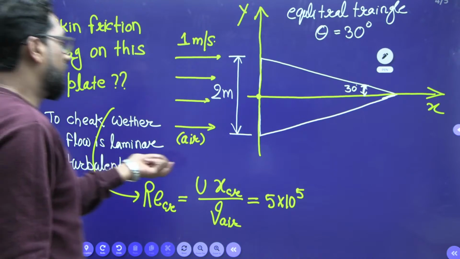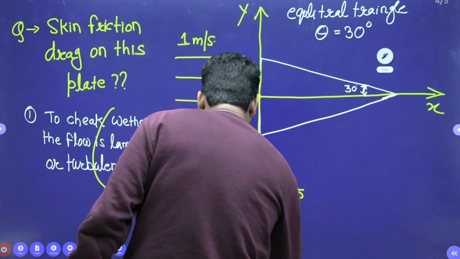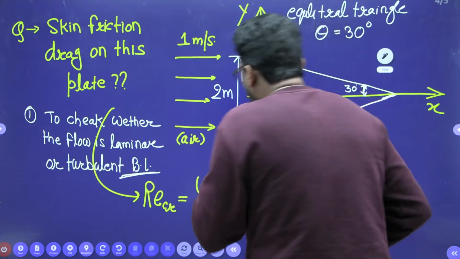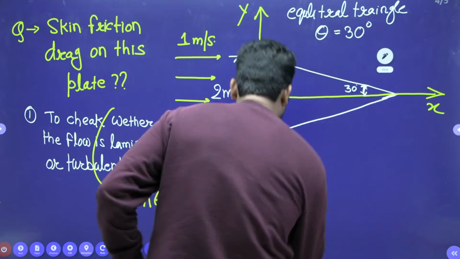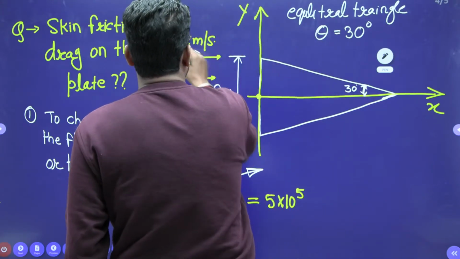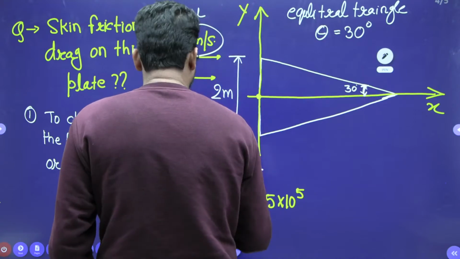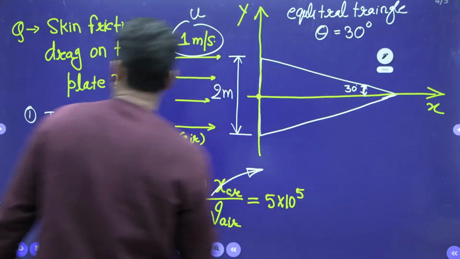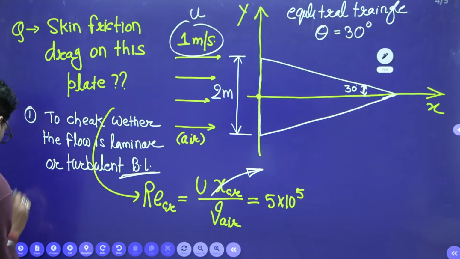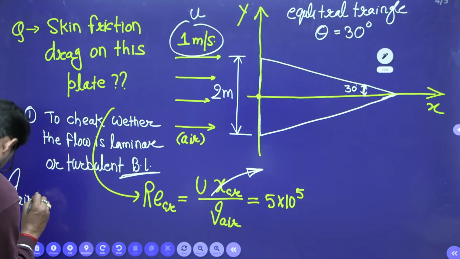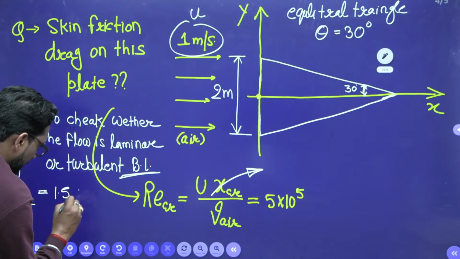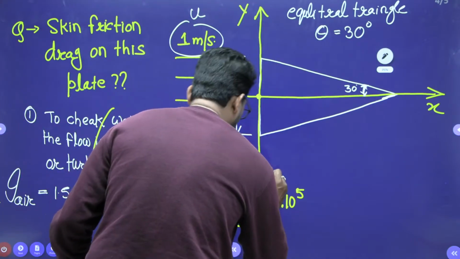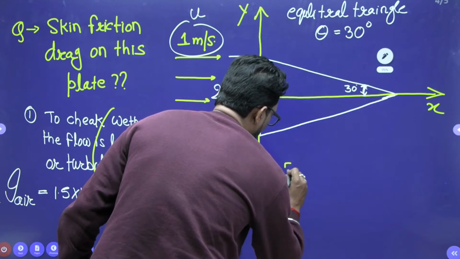Now, if we calculate this x_cr, the critical length, this length x_cr, the velocity U is given, right? Kinematic viscosity, it is given or not? Yes, kinematic viscosity of the air, nu of air, it is given as 1.5 cross 10 to the power 5. So from here, if we calculate, this value is 7.5 meter.